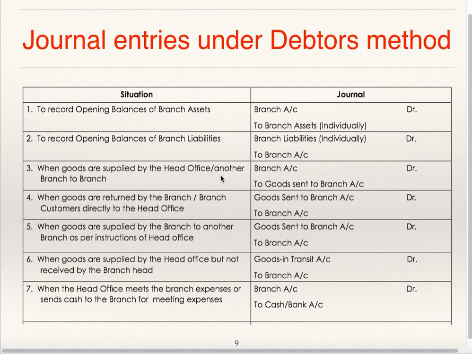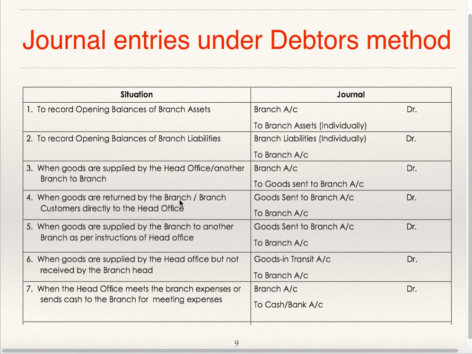When goods are supplied by head office to branch, or by another branch to branch, that means if that particular branch is receiving goods either from head office or from some other branch, branch account debit to goods sent to branch account. Whenever branch is receiving goods either from head office or from any other branch, it is to be debited as to goods sent to branch account.